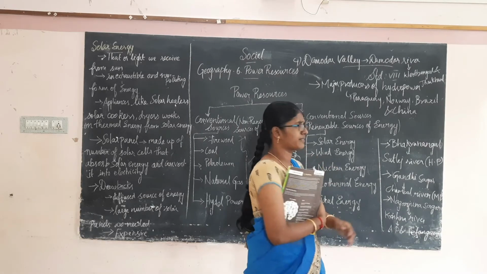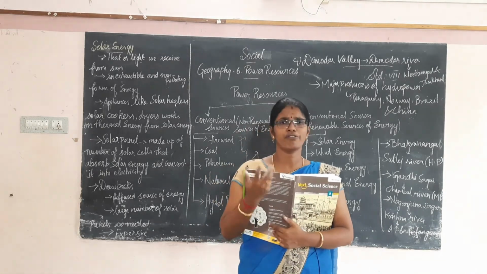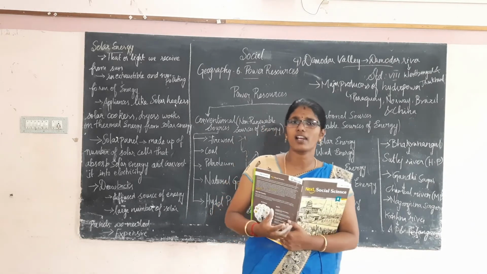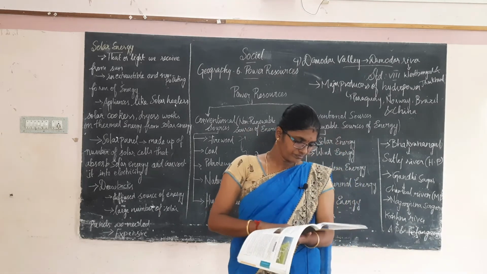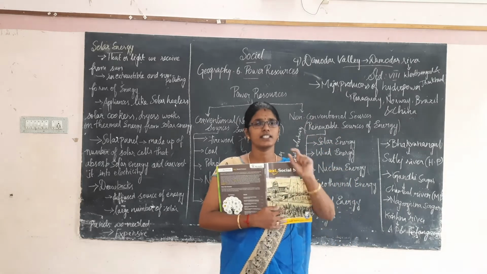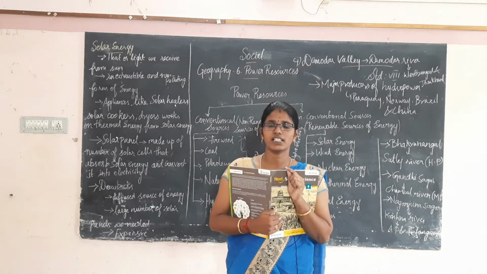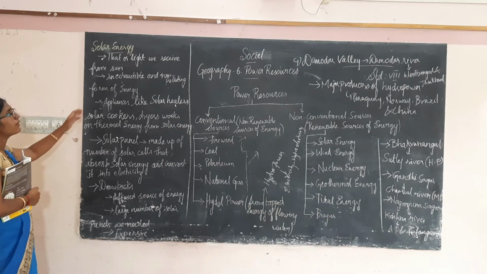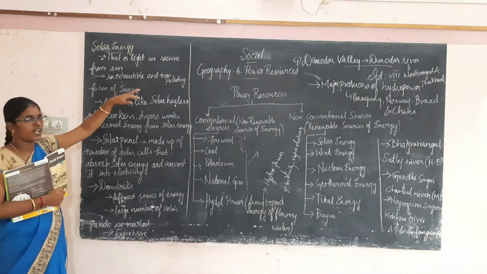Okay, solar energy. From where do we get solar energy? We get it from the sun. The heat or light which is obtained from the sun is called solar energy. Okay, we all know it is a major source of energy. The main source of energy on the earth is the sun. Going to discuss solar energy. Heat or light we receive from the sun is called solar energy.